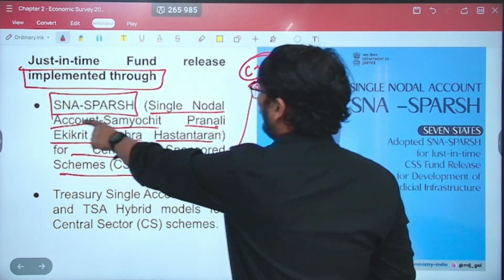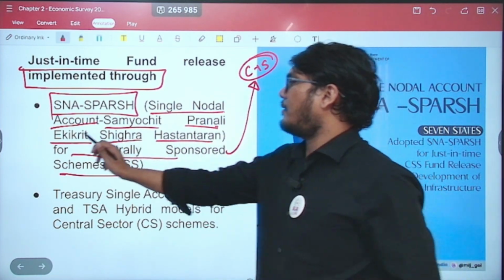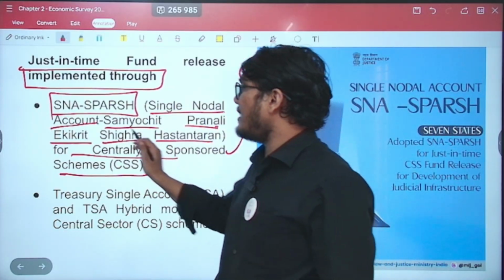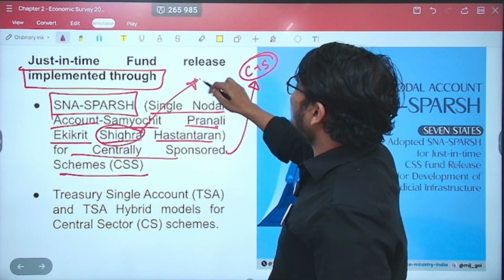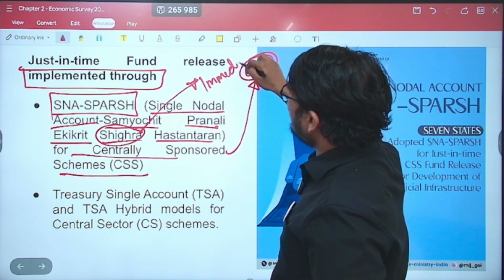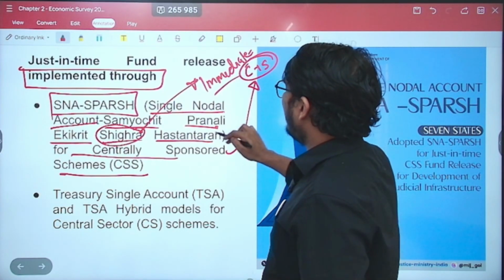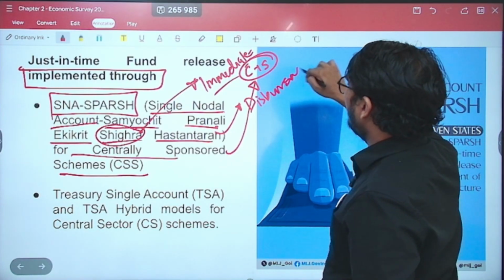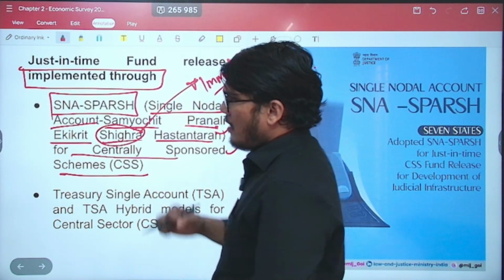So this is the single nodal account, Samyochit Pranali Ekikrit Shigra Hastantran. Shigra means immediate. Hastantran means disbursal, to give it to someone.